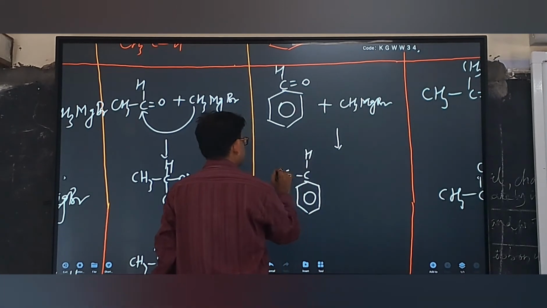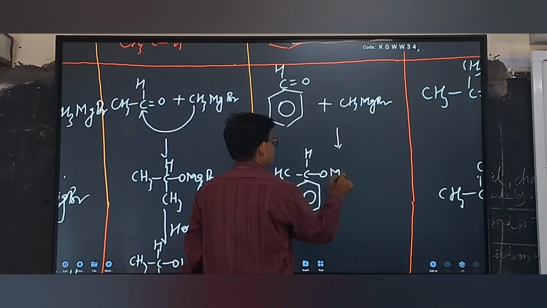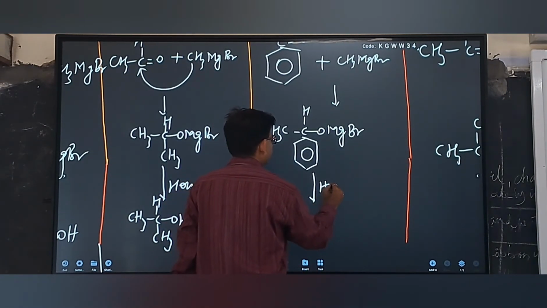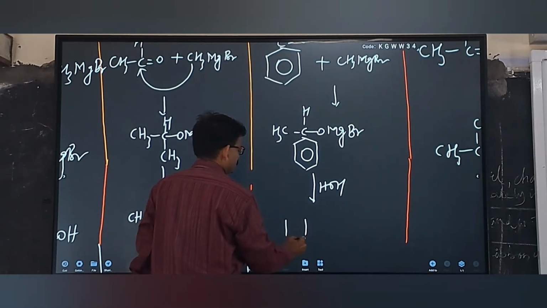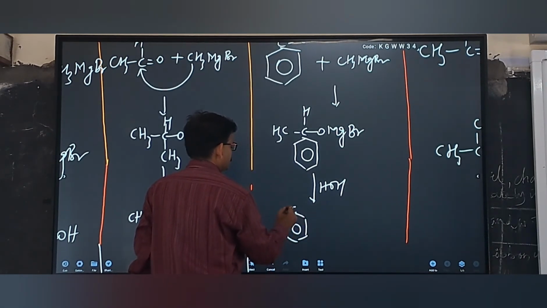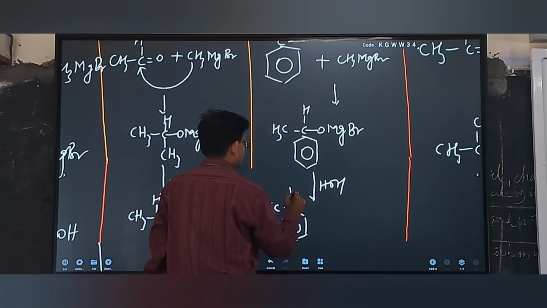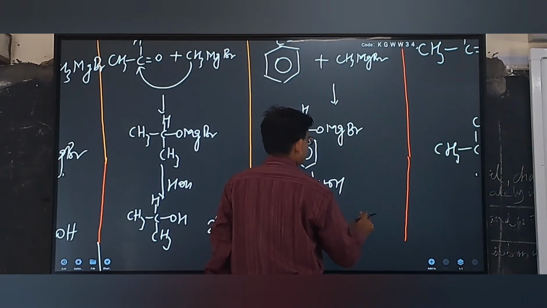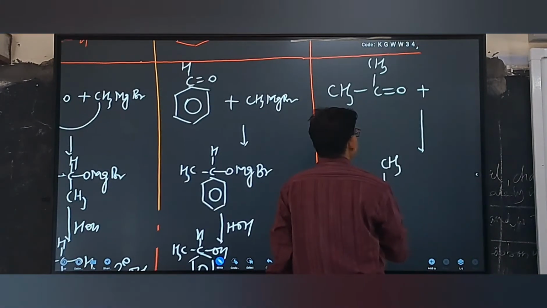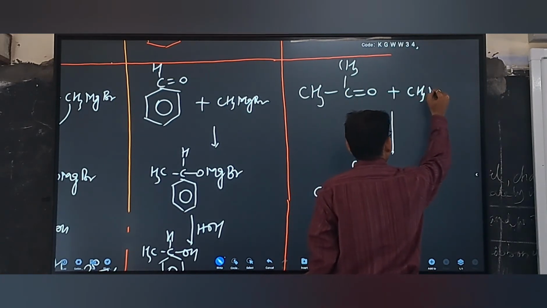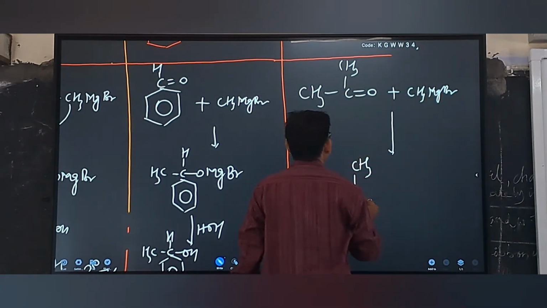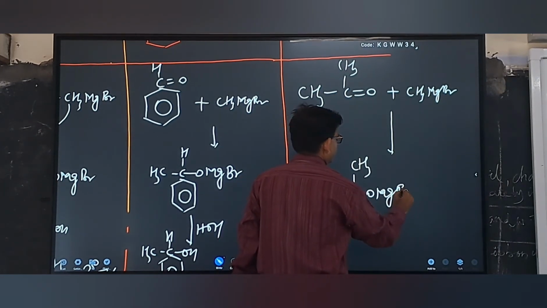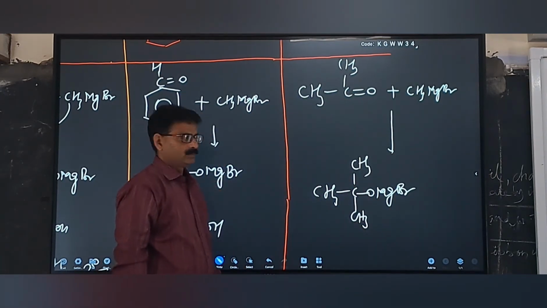C6H5CH(CH3)OMgBr. Whenever the mechanism is there in your mind, the product will always be accurate. C6H5CH(CH3)OH. Right? Benzyl alcohol is formed. Now, when acetone reacts with Grignard reagent, it will form CH3C(CH3)2OMgBr.